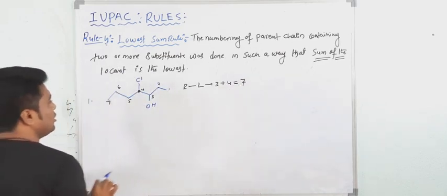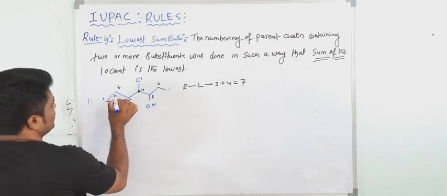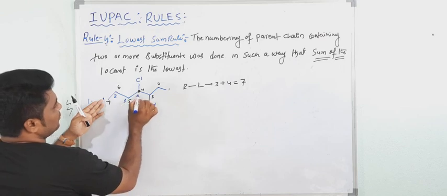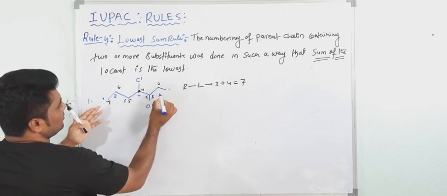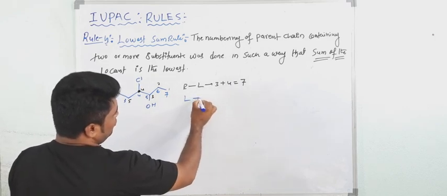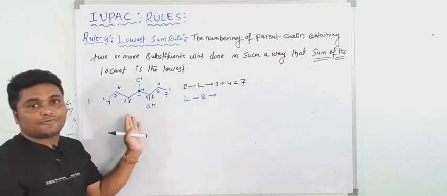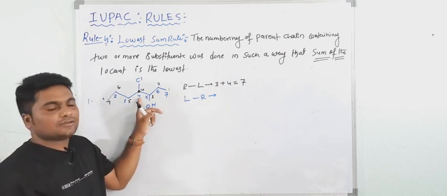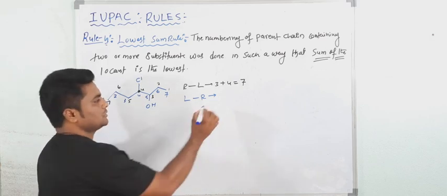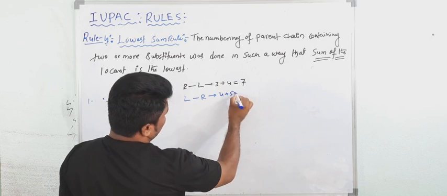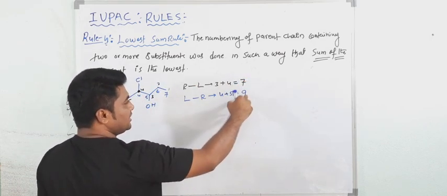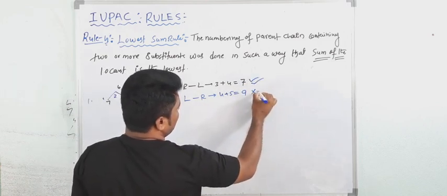Okay, now I am starting from 1 at the left, left to right, 1, 2, 3, 4, 5, 6, 7. If I start the numbering from left to right, then Cl gets the fourth position and OH gets the fifth position. So here 4 plus 5, the total is 9. So by the lowest sum rule, here we get 7 and here 9. So this is the right method and this is the wrong one.